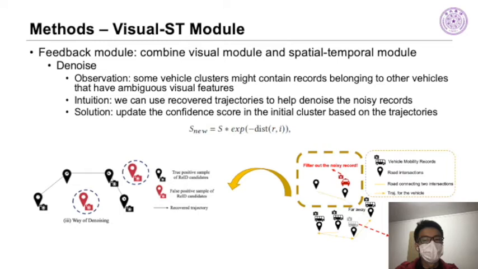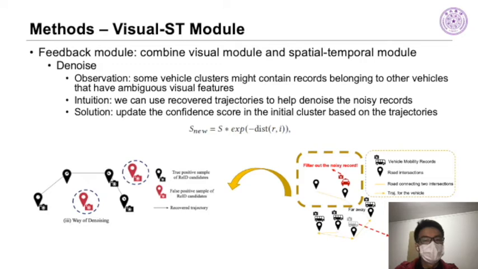And the distance between R and I represents the geological distance between record R and road intersection I. Note that the road intersection here is the nearest one to the given record, chosen from the recovered trajectories. Finally, we adopt an empirical threshold to filter out the records below the requirement. In this way, we can penalize and denoise records that do not meet the spatial constraints on the road network.